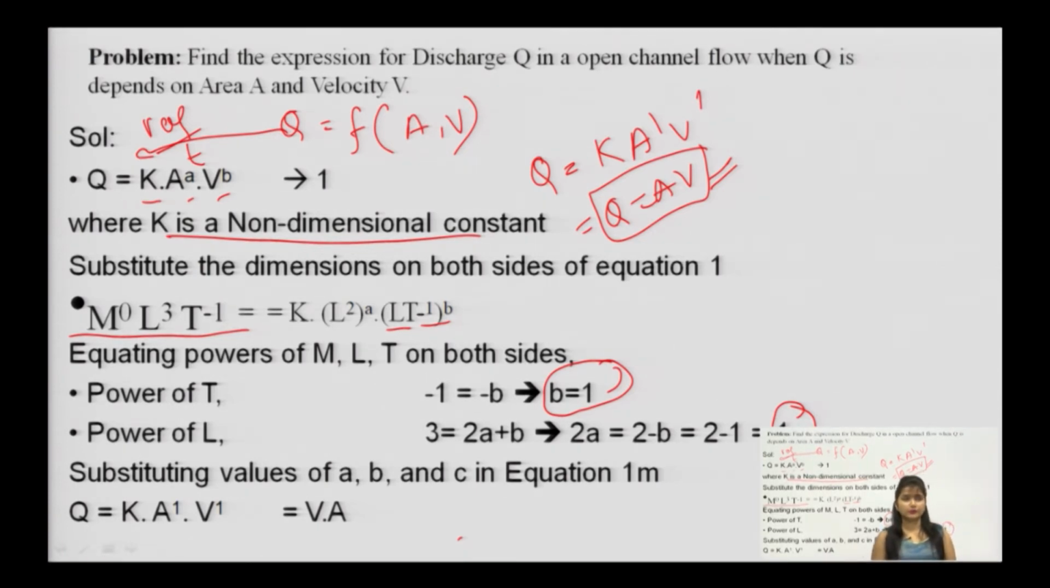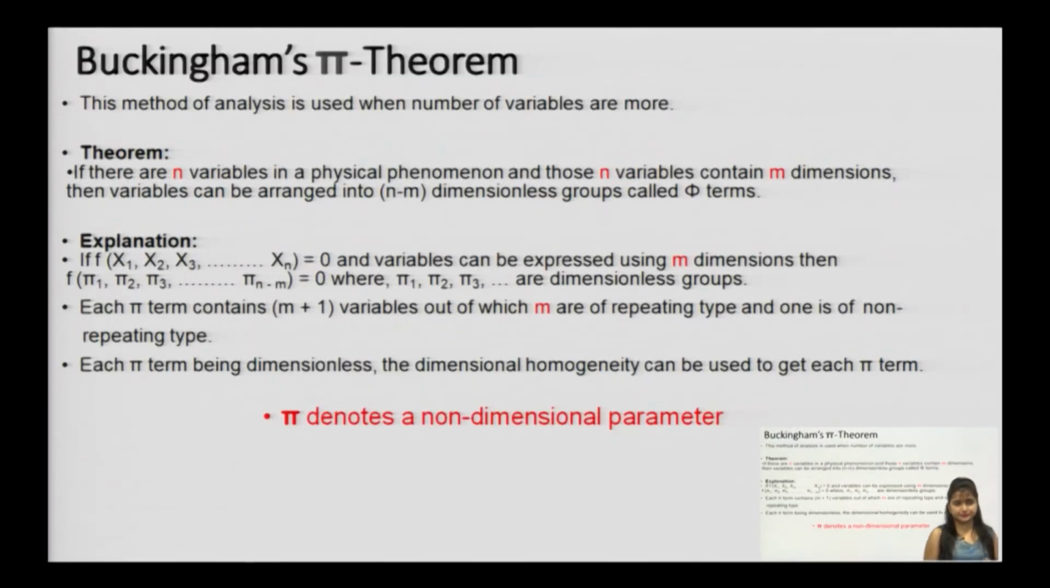So, this was about Rayleigh's method, which is applicable only and only if 3 to 4 dependent variables are there. If variables increase beyond 4, then the validity of Rayleigh's method goes down. So, for a system having more than 4 variables, we will be following the Buckingham Pi theorem.